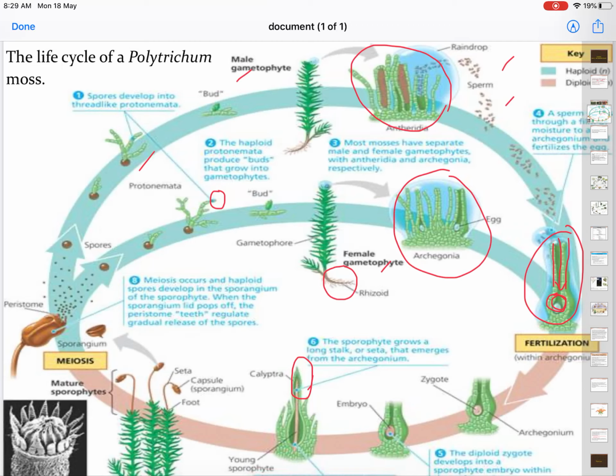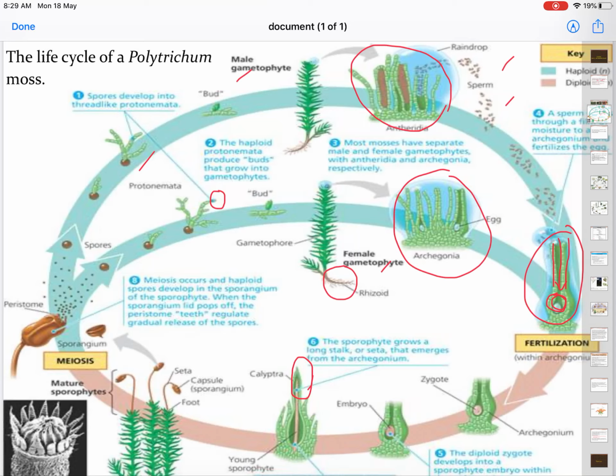Later on we call this structure a young sporophyte. It is not mature enough, but it is still young. Then this young sporophyte will form into a mature sporophyte.